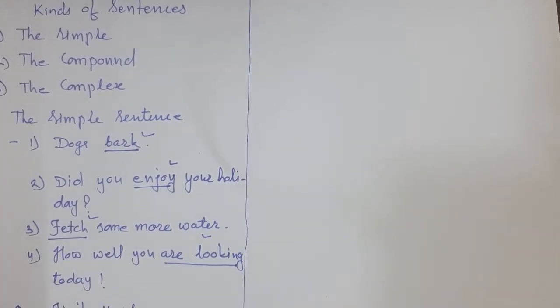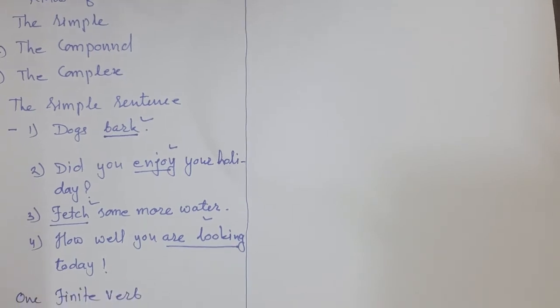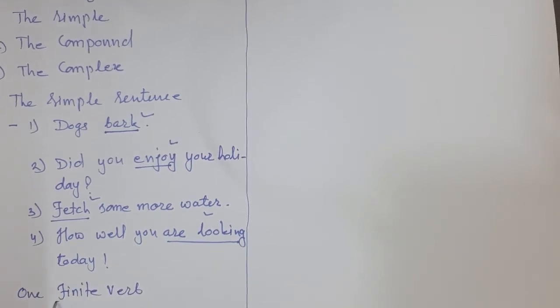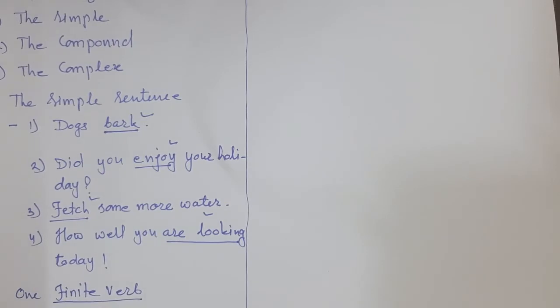If you don't know what a finite verb is, in short, I would like to explain.